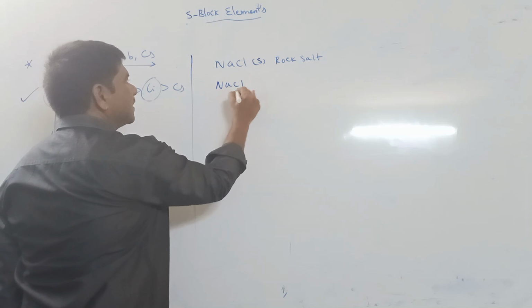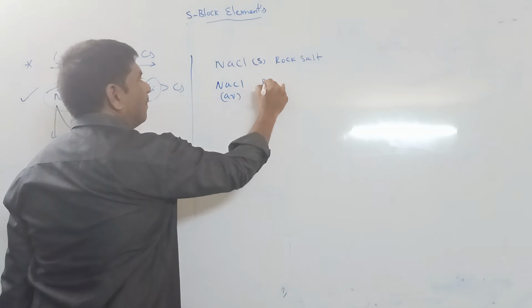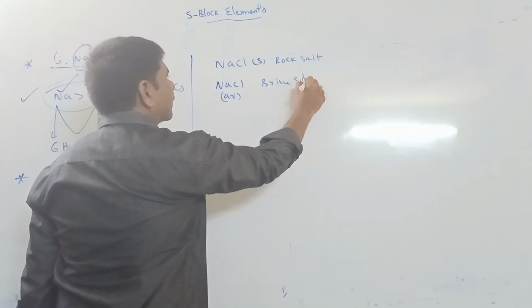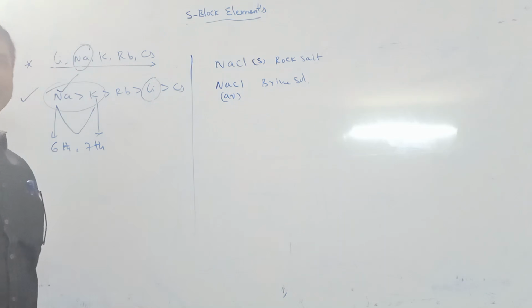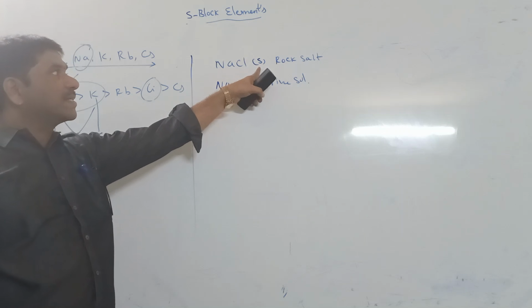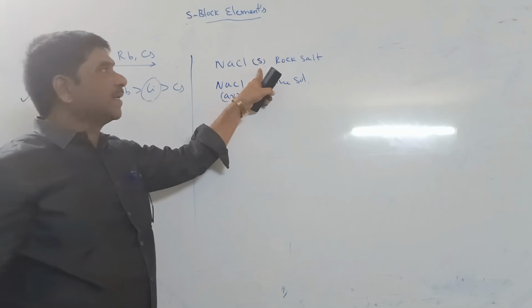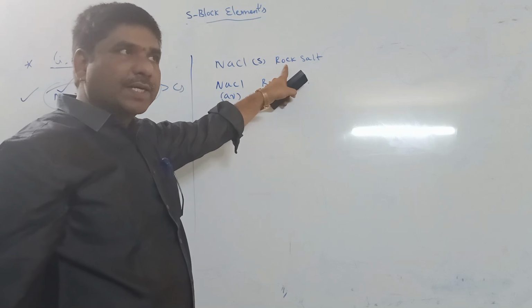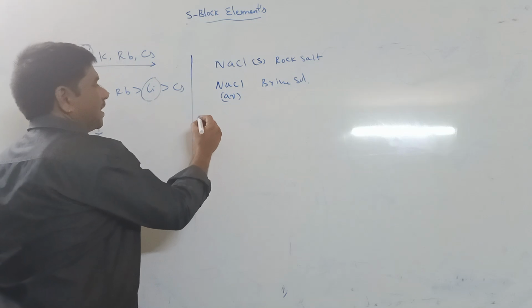NaCl aqueous solution is called brine solution.